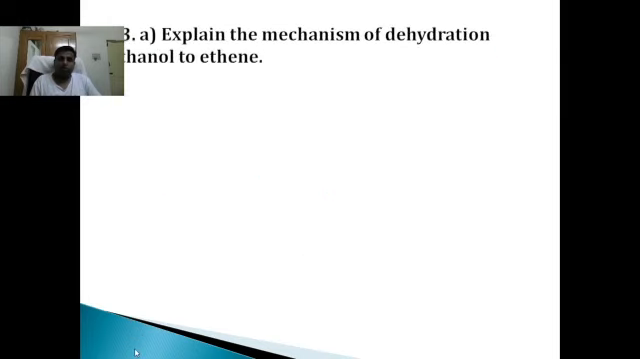Next question. Again, a most expected question. Explain the mechanism of dehydration of ethanol to ethene. Whenever they ask you to write the mechanism, first write the general reaction. Ethanol to ethene. The formula of ethanol is